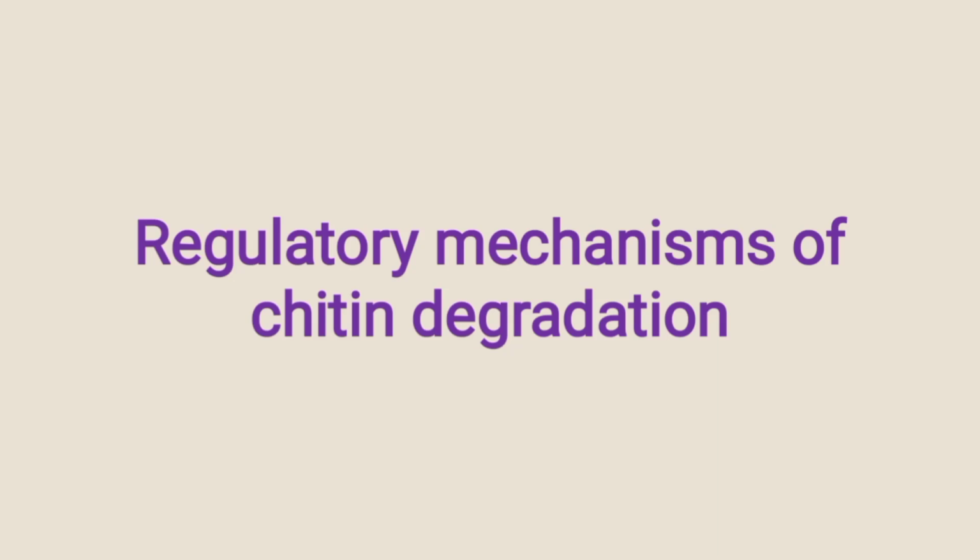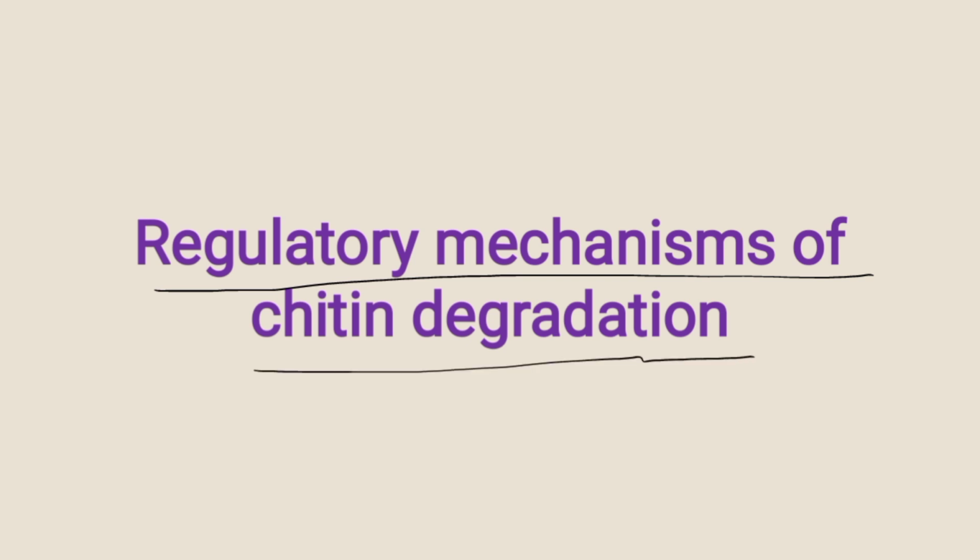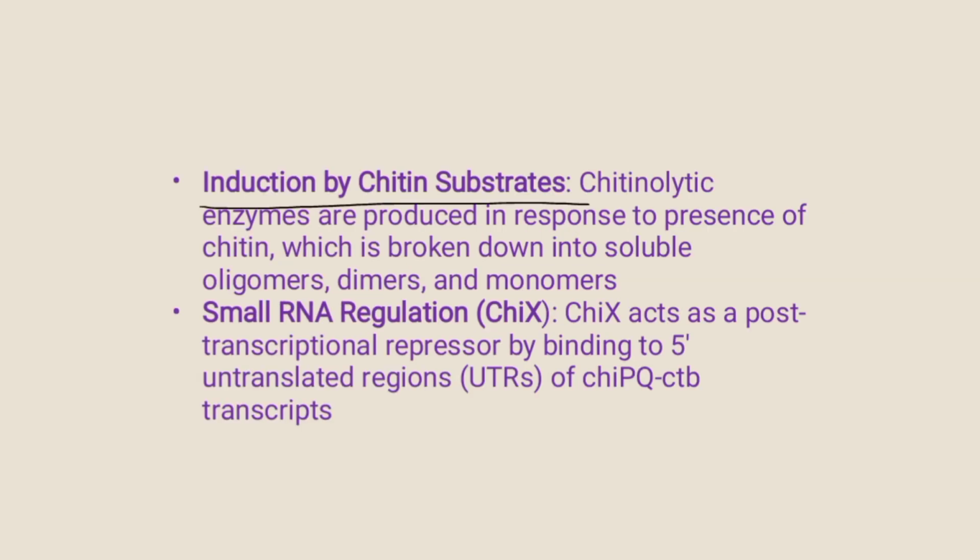Dear viewers, today we get to know about the key regulatory mechanisms of chitin degradation. First is induction by chitin substrates. Chitinolytic enzymes, for example, exochitinases and endochitinases, are produced in response to the presence of chitin, which is then broken down into the soluble oligomers, dimers, and monomers.